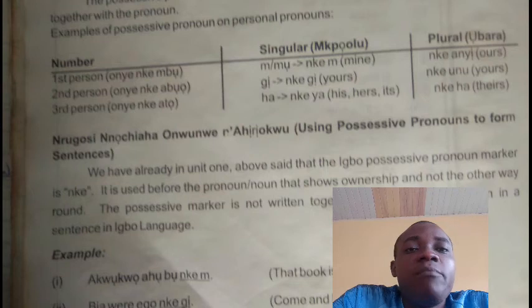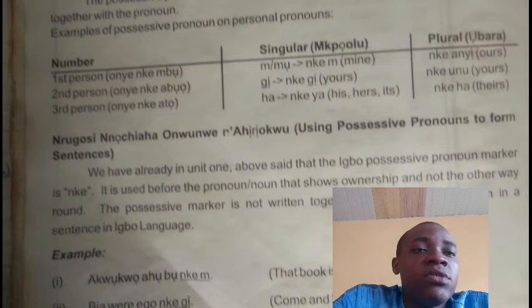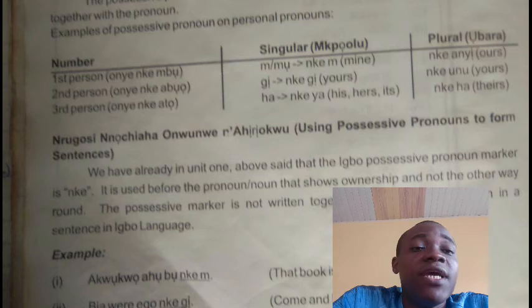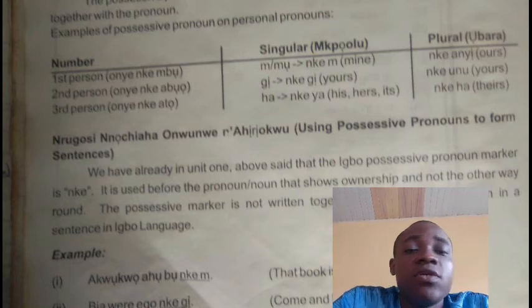Okay? Now the second person have onye nke abụọ. Gị, nke gị, yours. Then the plural part of it is nke unu, that is yours. Alright, the third person, onye nke atọ. Ha, nke ha, nke ya. His, hers, its. That is under the singular. Then under the plural, we have nke ha, which is what? Theirs. Alright, let's continue.